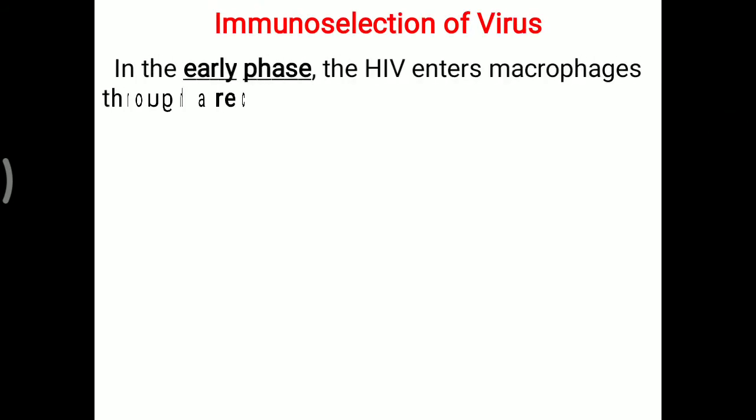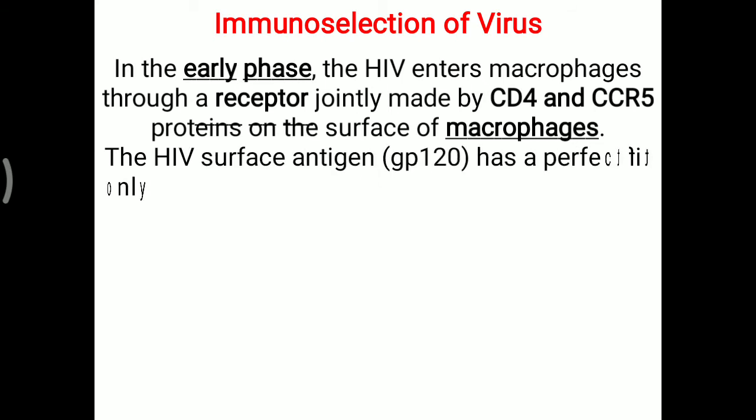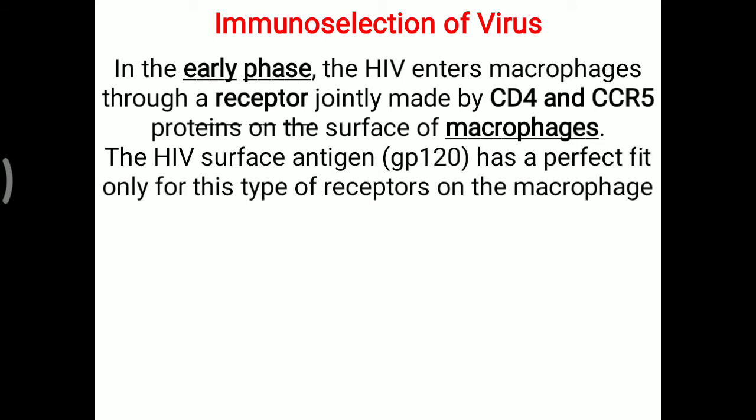So what about immunoselection of the virus? In the early phase, HIV enters macrophages of the body through a receptor jointly made by the CD4 and CCR5 proteins on the surface of the macrophage. So the first targeted cell of this virus is the macrophage. Over that macrophage, these two receptor molecules are present, CD4 and CCR5. The HIV surface antigen GP120, that is glycoprotein 120, has a perfect fit only for this type of receptor on the macrophage. So the first targeted cell is the macrophage, and that is called M-tropic HIV, M for macrophage tropic HIV.